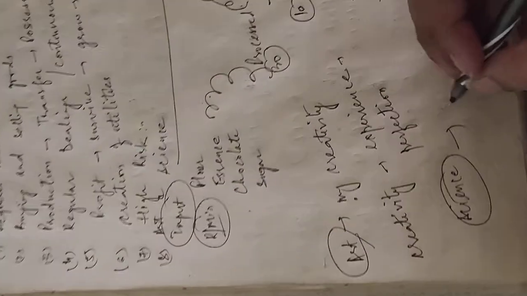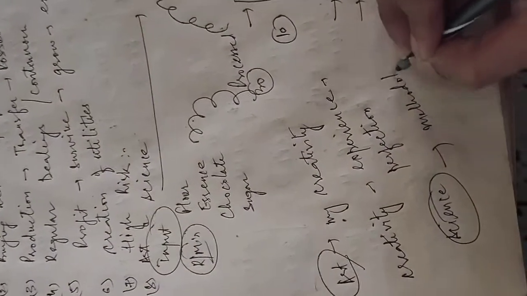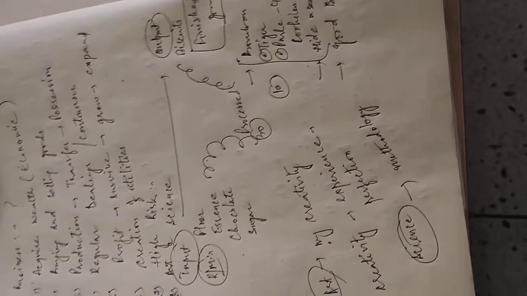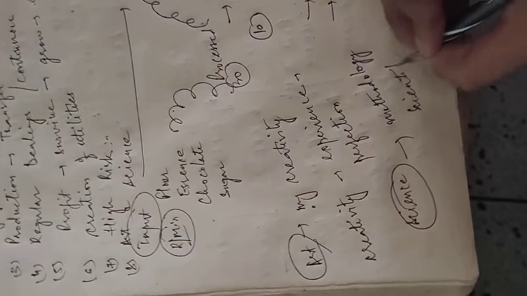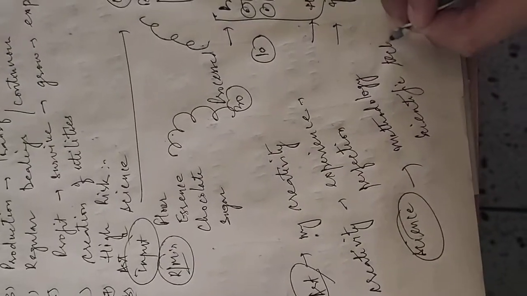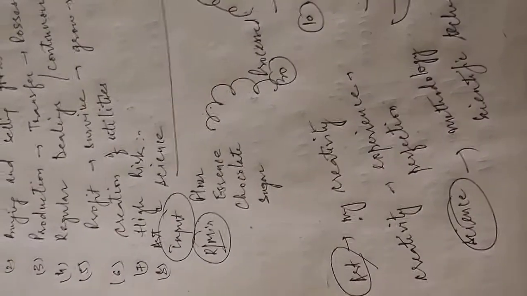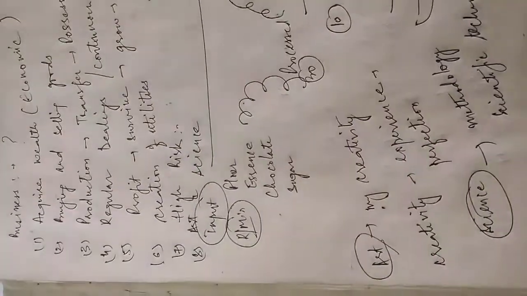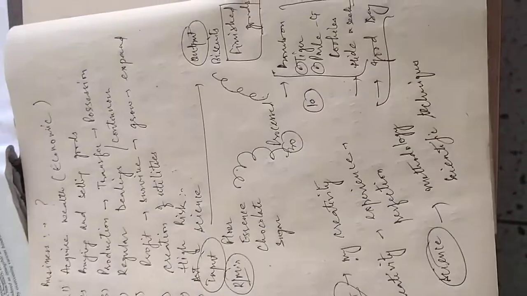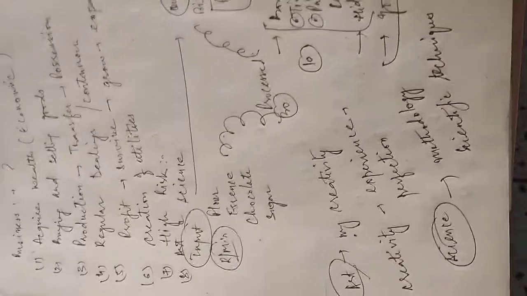Whereas if we talk about how business is a science, science means there should be some methodology, right? For doing every business better, you have to follow some methodology. If you have no method, how can you achieve profits in the business? It's not possible. So you have to use some scientific techniques. These are the key words which you can use. You have to use scientific techniques for good application, and good methodology, then only will you be able to attain good amounts of profit out of the business.